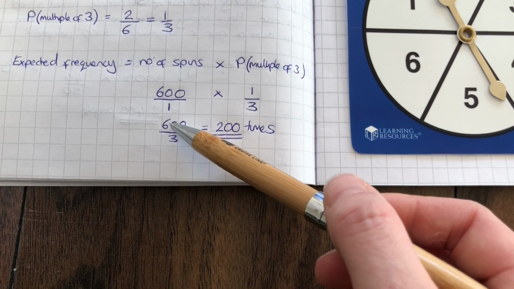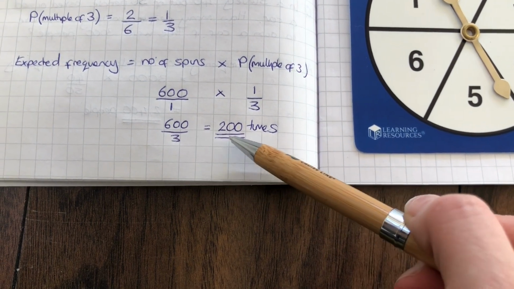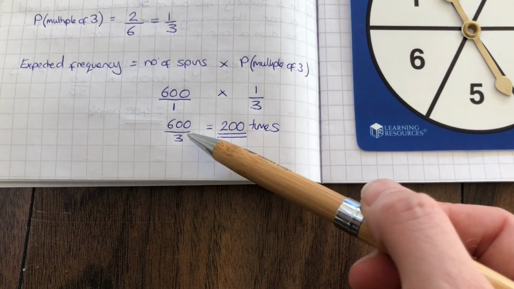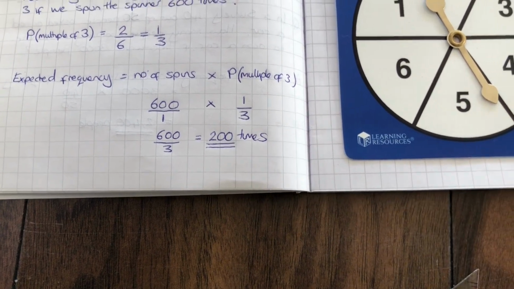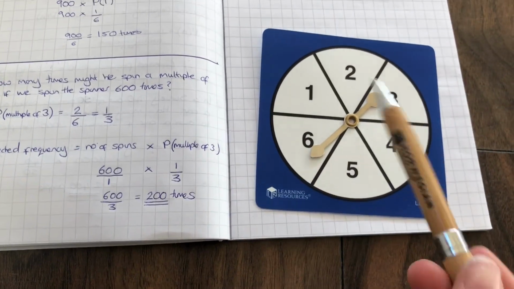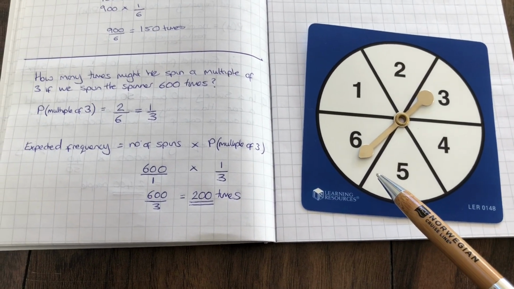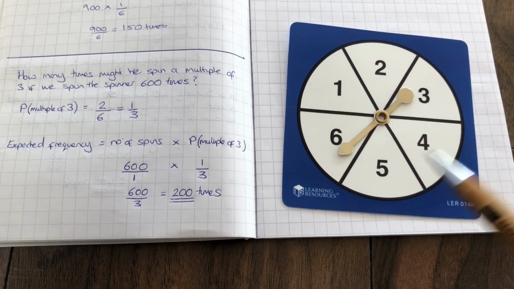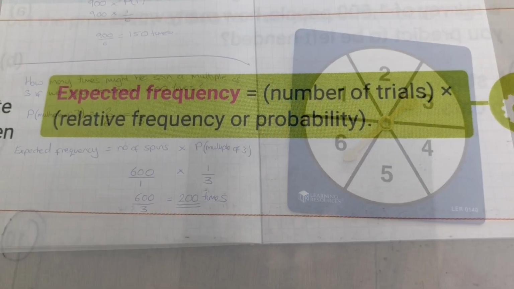And then, of course, this fraction is a division, and it's a nice even number of 200 times. 600 divided by 3 is 200. So roughly, I'm going to save myself a lot of time. I don't need to be spinning this round and round and round, but we should expect 200 of those 600 spins to land on either a 3 or a 6.